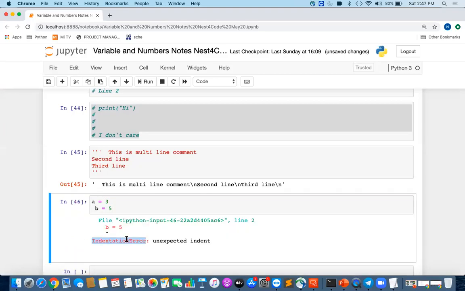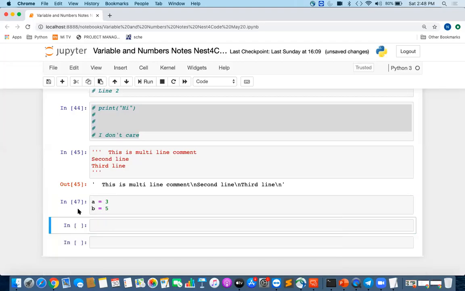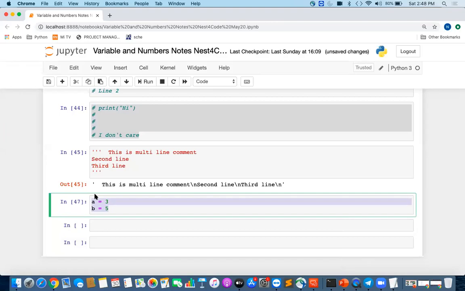So what does indentation mean? Your code should be properly spaced. If these both lines are in the same alignment, there should not be any extra space. It should be like this. There should not be any extra space for these variables.